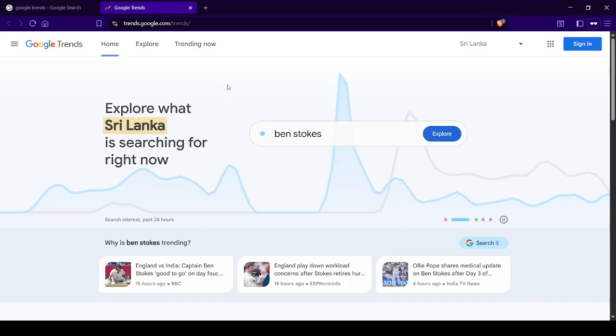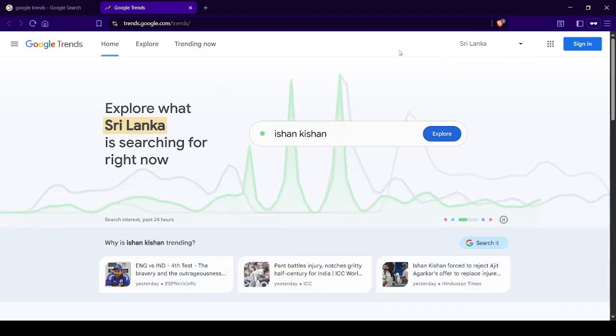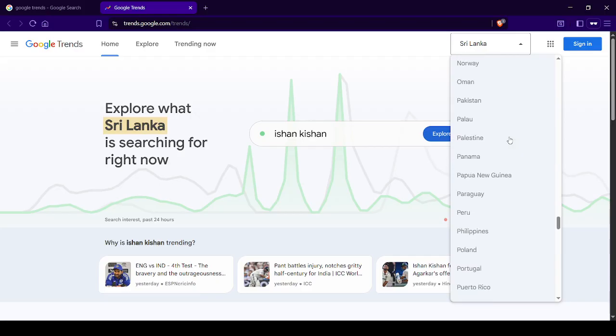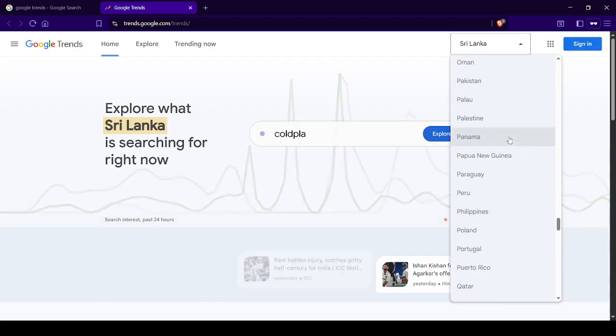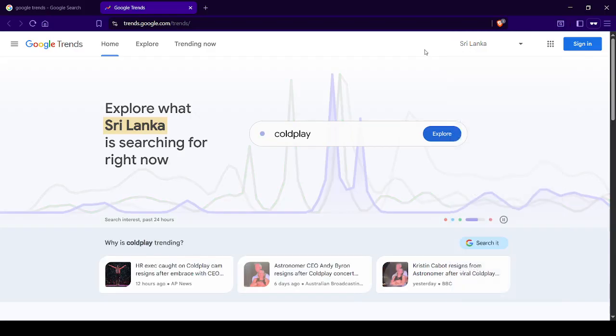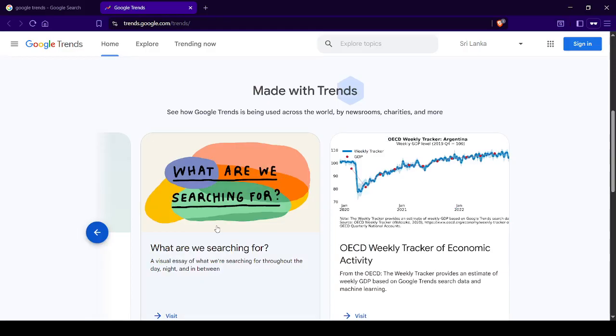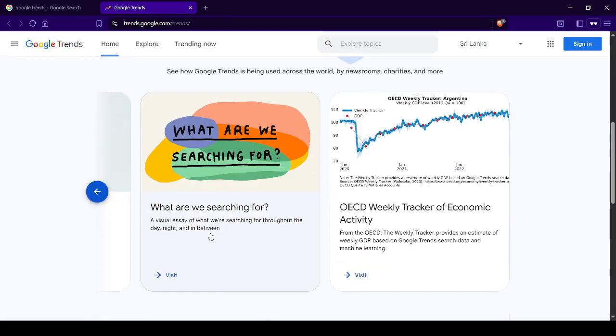And as I am living in Sri Lanka, the location is set to Sri Lanka. You can change it by clicking here and selecting your country from here. So I keep it at this, and then here in the home tab you can see some tools they have placed here.